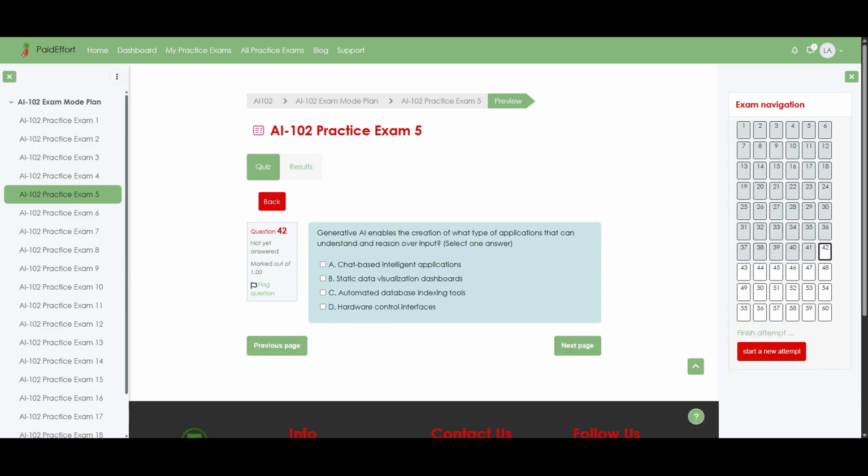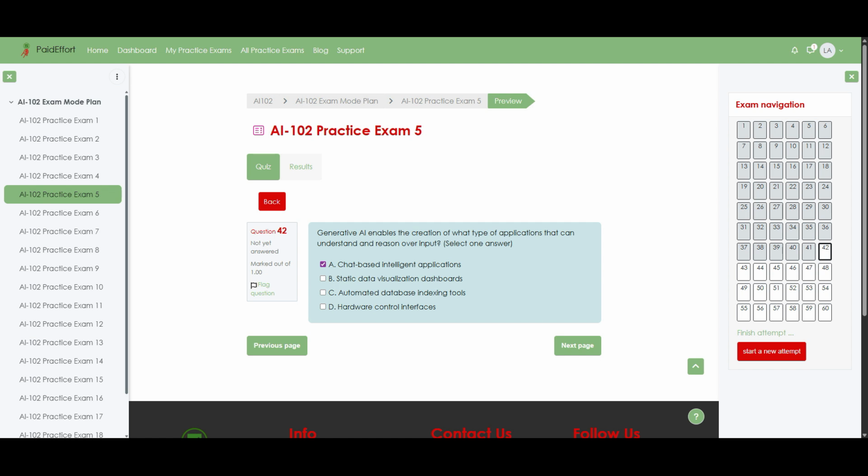Question 42. Generative AI enables the creation of what type of applications that can understand and reason over input? Select one answer. Option A, chat-based intelligent applications. Option B, static data visualization dashboards. Option C, automated database indexing tools. Option D, hardware control interfaces. The correct answer is option A, chat-based intelligent applications. Now let us unpack why this option is the best fit.